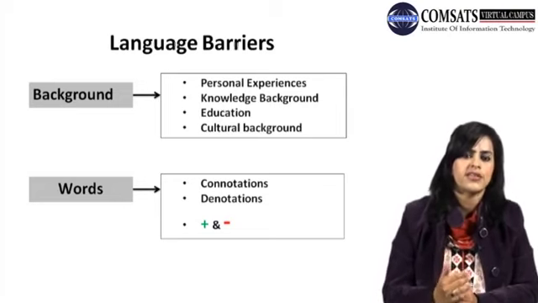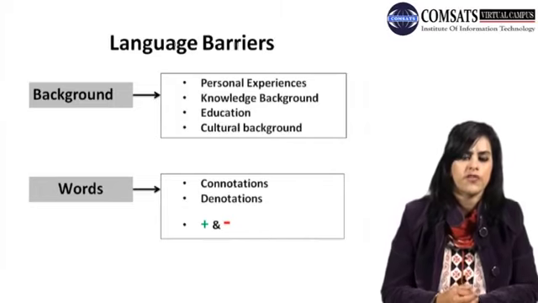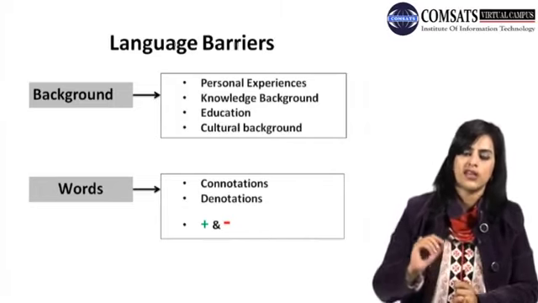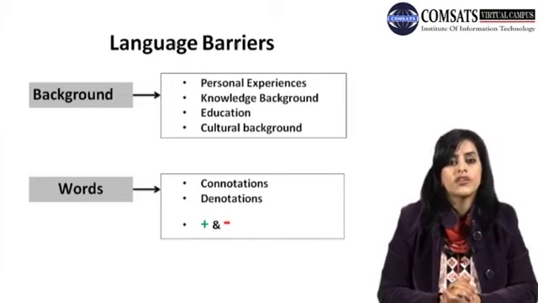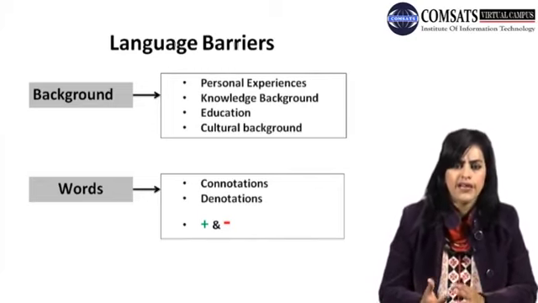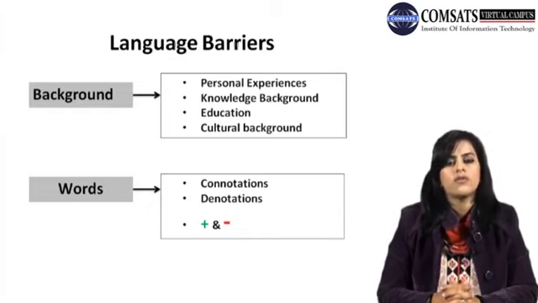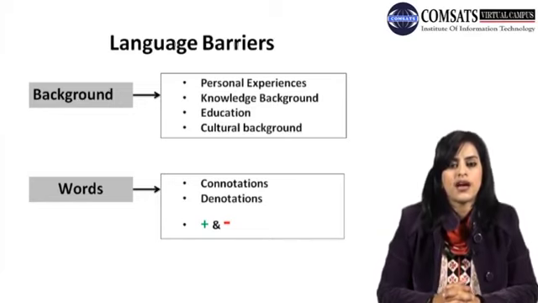In the signal lights, the red color depicts danger, so everyone has to stop once there is a red light. Now the denotative meaning of the word red is that it's a color. But the connotative meaning is that it stands for danger, it stands for love, or it stands for stop. So this is how the connotative meaning is different from the denotative meaning.